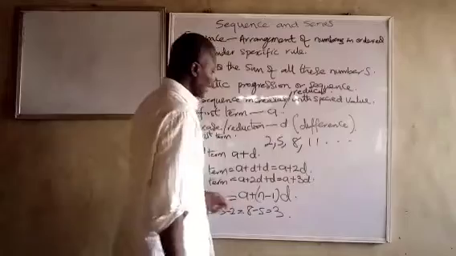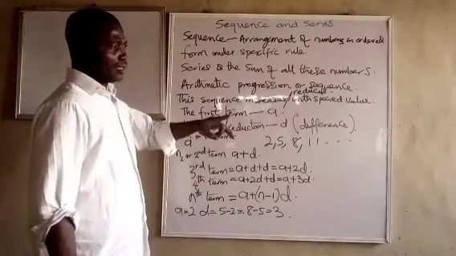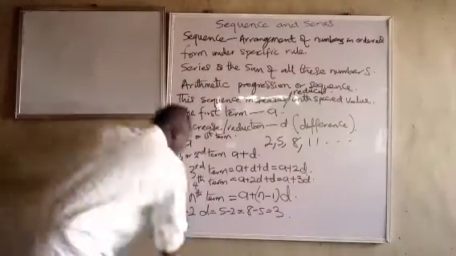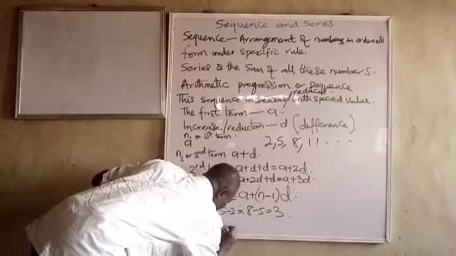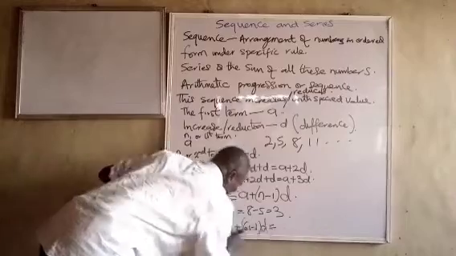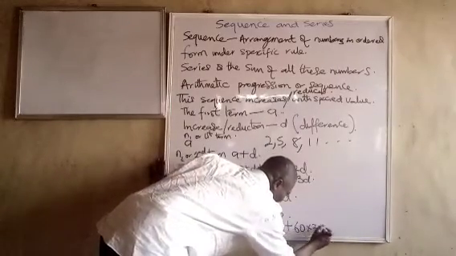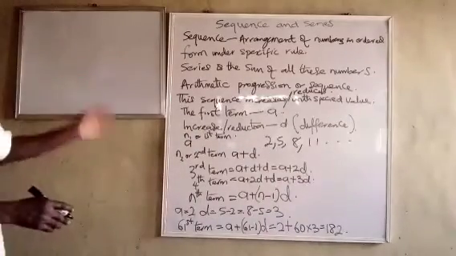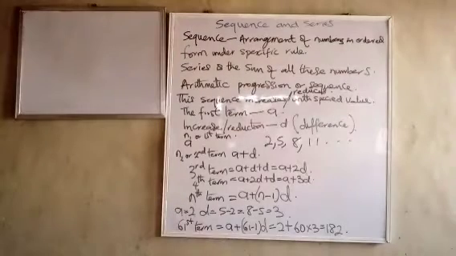We can also use this to say, what will be the 61st term? 61st term will be equal to A plus (61 minus 1) into D, and our A is 2. This one is 60 times 3, which is 180, plus 2 is 182. So you don't need to be saying number 1, number 2, number 3. That is just what this topic makes us do. It makes us get to the answer straight.